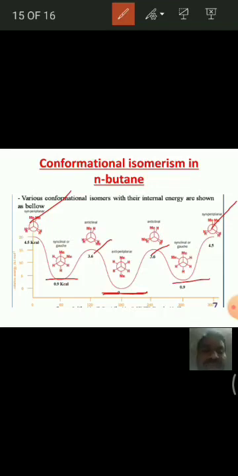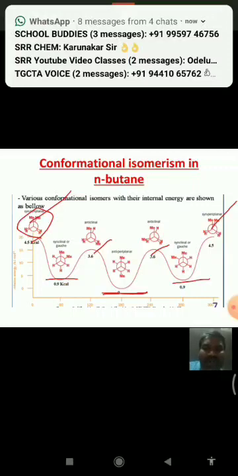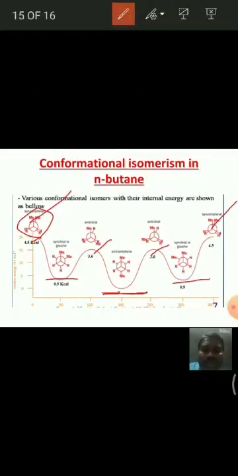than all other conformations. It means in the first structure, all similar groups are eclipsed, more repulsions are possible, hence the energy is more, hence the molecule is least stable. The second least stable conformations are the partially eclipsed conformations, the third and fifth.